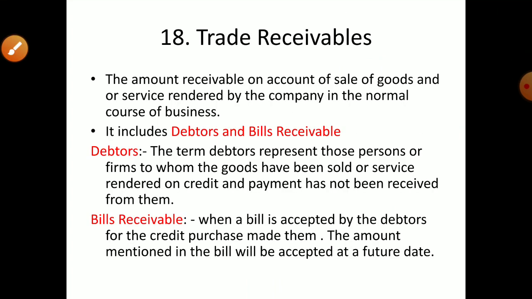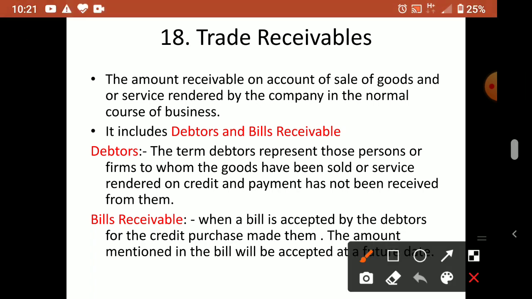Now the next item is trade receivables. Trade receivables means when somebody has to give us money, that time only we can receive it. So in business, usually we make credit sales to customers. Credit sales means the customer is unable to pay money today. We may agree with them and give them a chance to give the money afterwards. These customers are usually of two types. It includes debtors and bills receivable.